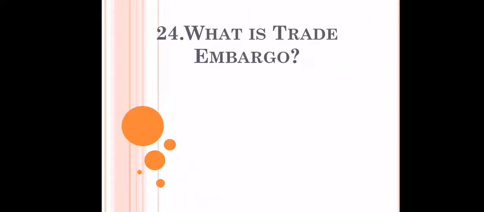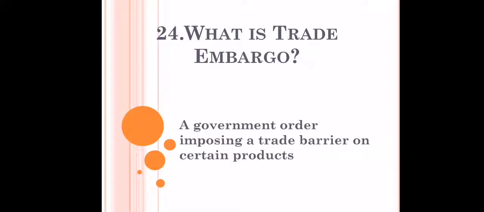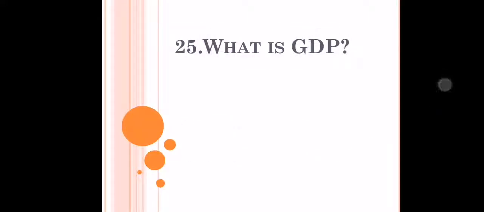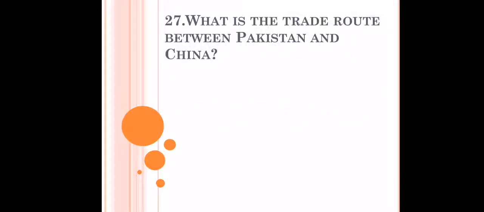The next question asks about what is trade embargo. So basically, it's a ban or a barrier that is being imposed by the government on certain products that are being imported from certain countries. And what is GDP? It is a very simple question. So this is the gross domestic product, and GNP, this is the gross national product.